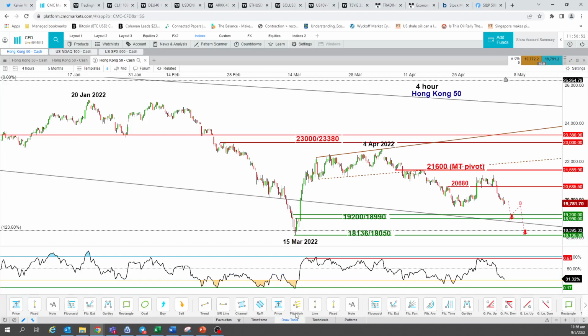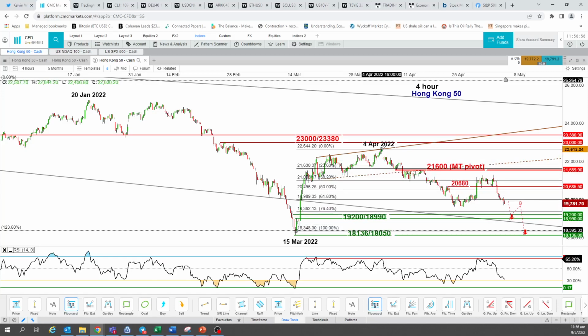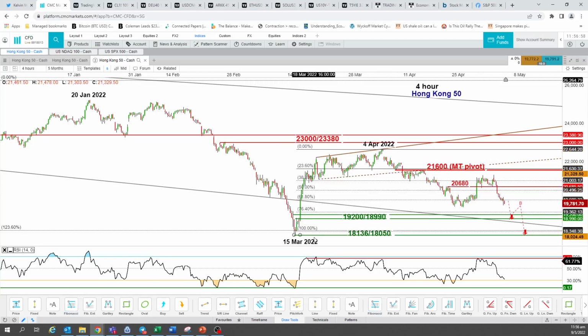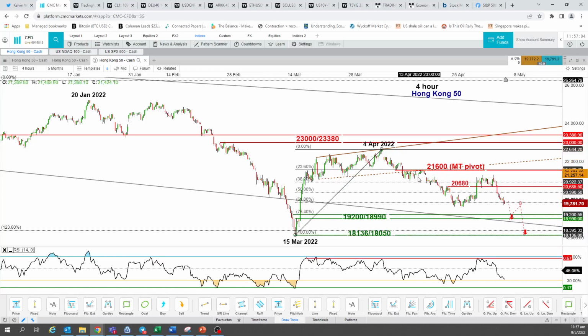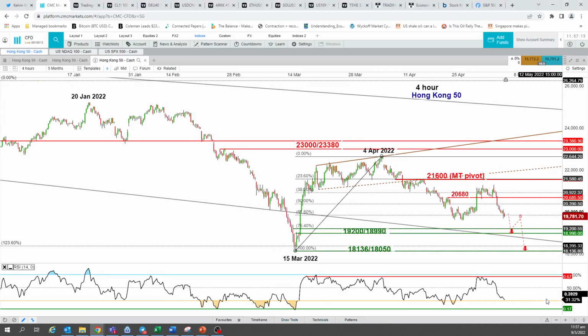Is in fact the 76.4% retracement of the last push up, or the last rally from 15th of March to 4th of April 2022. Bear in mind that the 4-hour RSI is also coming very close to its oversold region, with the extreme oversold level at 17%.